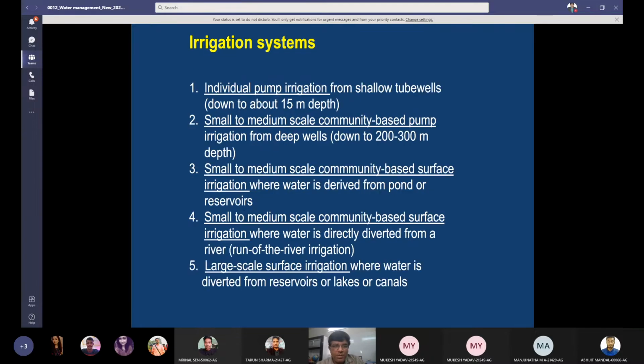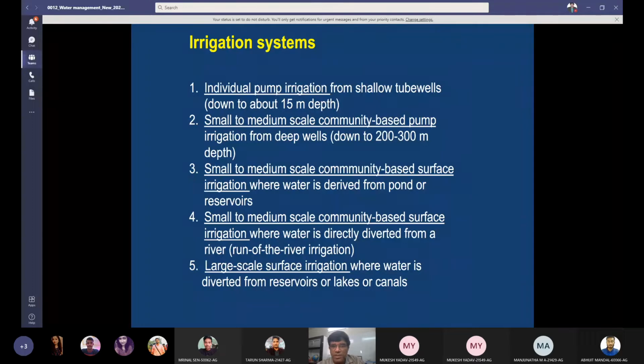Now we talk about irrigated rice or irrigation systems. There are 5-6 systems which are available, which are in practice in Asia. Individual pump irrigation from shallow tube wells. Individual farmers have their own pumping system or tube well system from where they can extract the water by electricity or by diesel engine or by some other source.